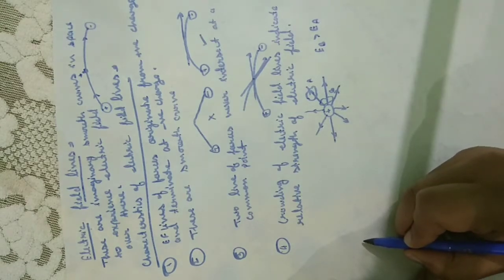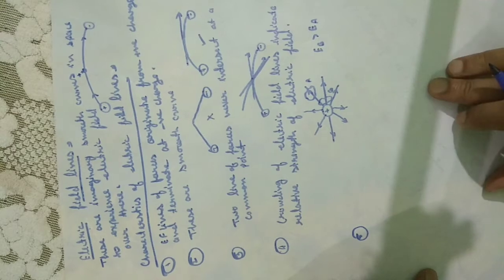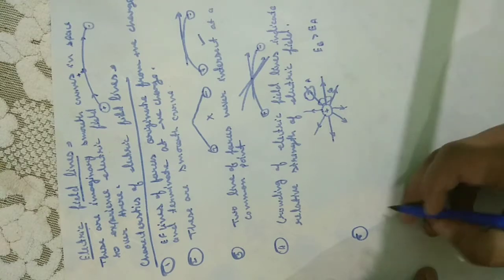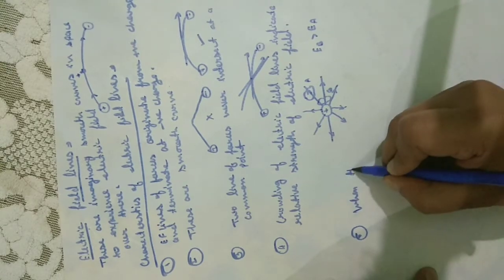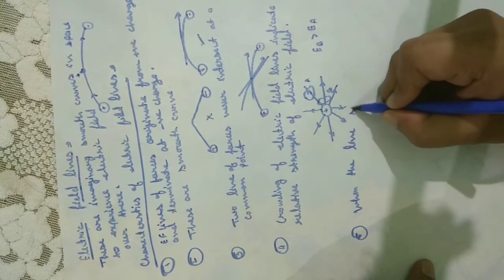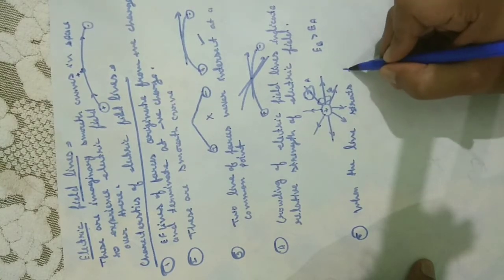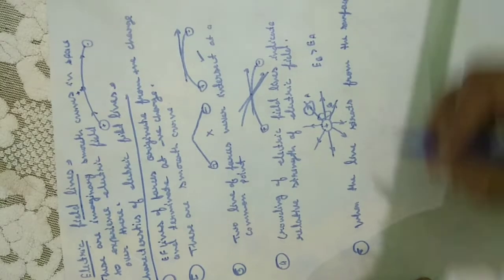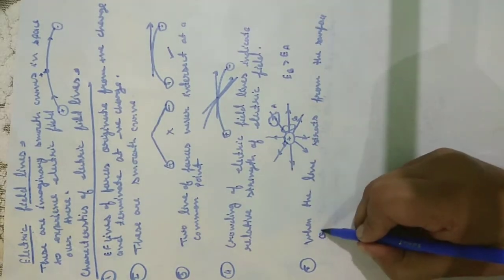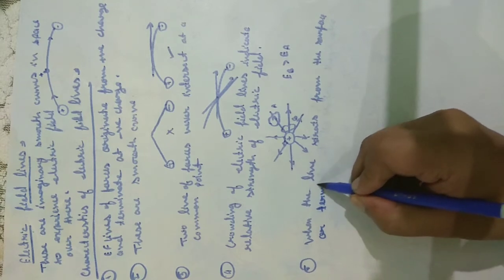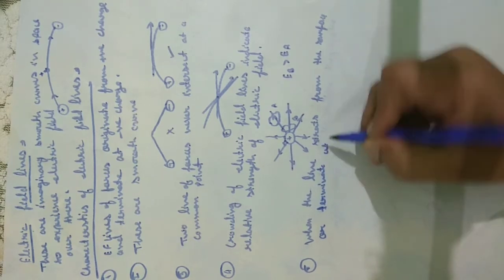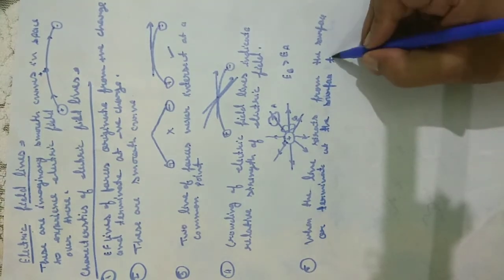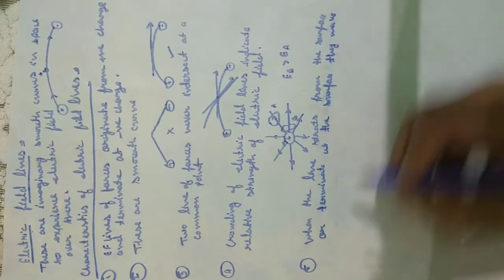Number 5, when the line starts from a surface or terminates at a surface, they make a right angle.